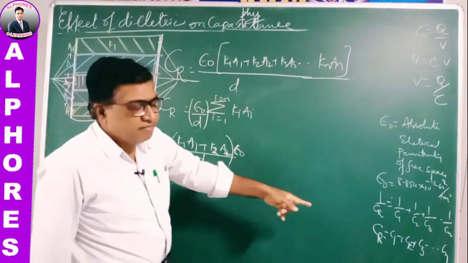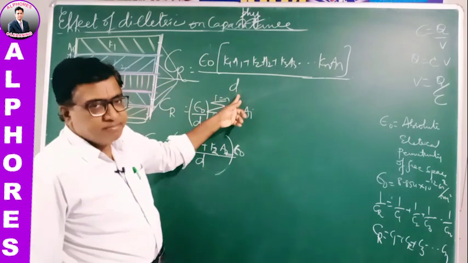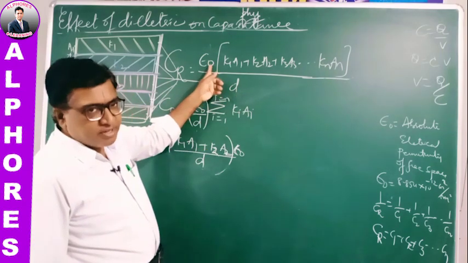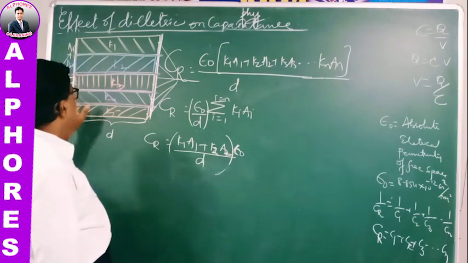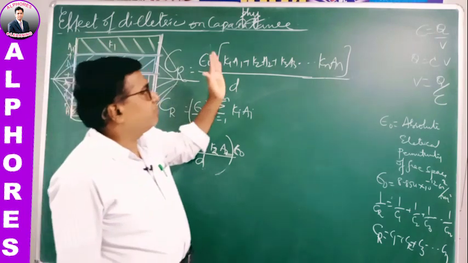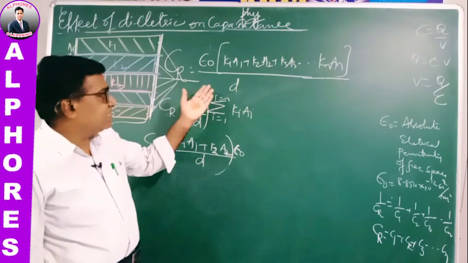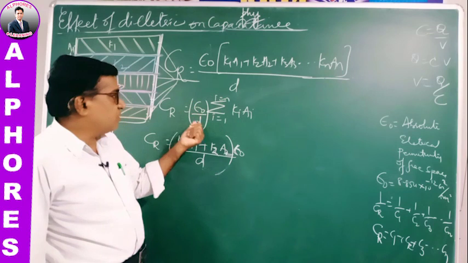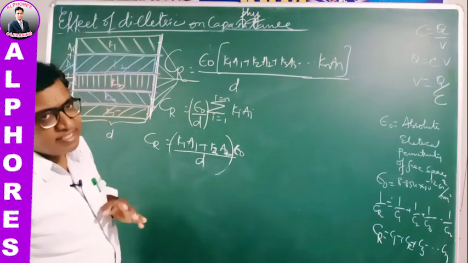When I add algebraically, for all the capacitors d is common, and epsilon, the electrical permittivity, is constant. Now the terms are K1A1, K2A2, K3A3, K4A4, K5A5, and so on. The sum of all of them gives the resultant capacity: epsilon naught by d, summation i equals 1 to n of KiAi. This is the resultant capacity of the capacitor.